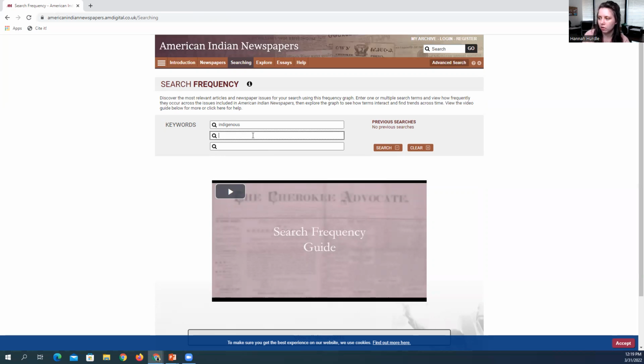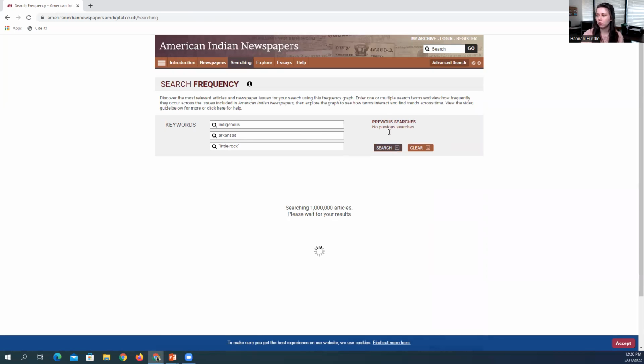So I'm going to put in some search terms and see what comes up. I can search, and if you're logged in, it will save your previous searches. It'll give it a second to load. And this can be really helpful when trying to find the keywords.